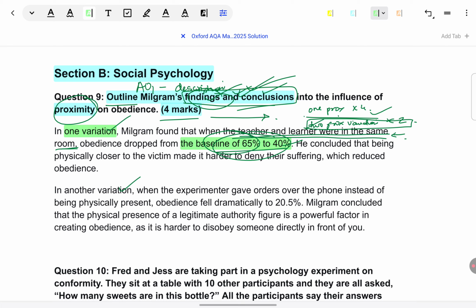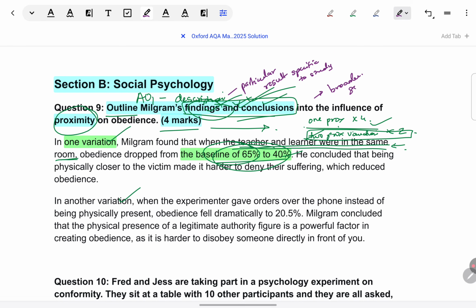Remember one thing, here also students make a common mistake. They do not differentiate between finding and conclusion. Finding is a particular result specific to the study. Conclusion is a broader theoretical generalization or an inference that we are drawing from the study, or an implication of the study. Okay, so don't just reiterate the finding.